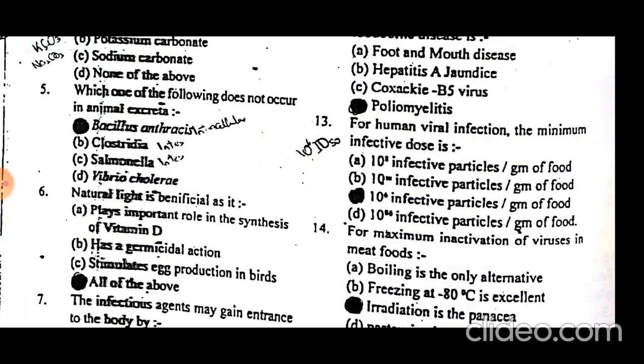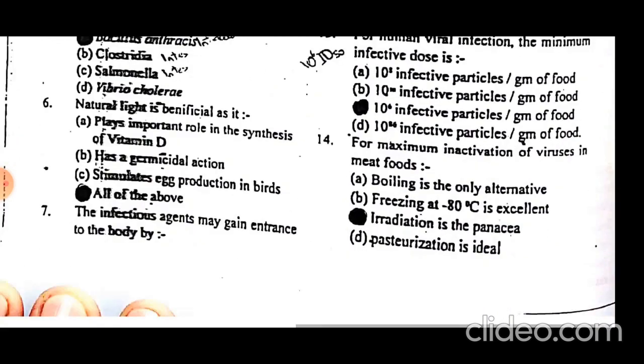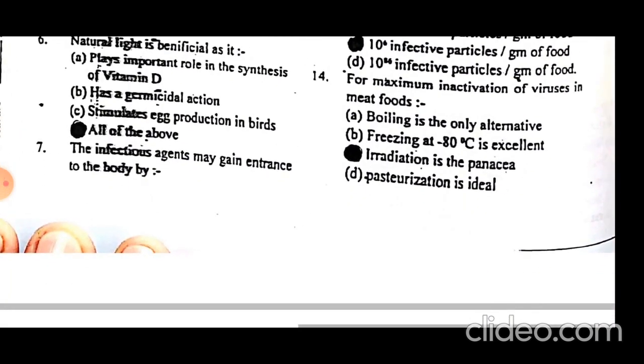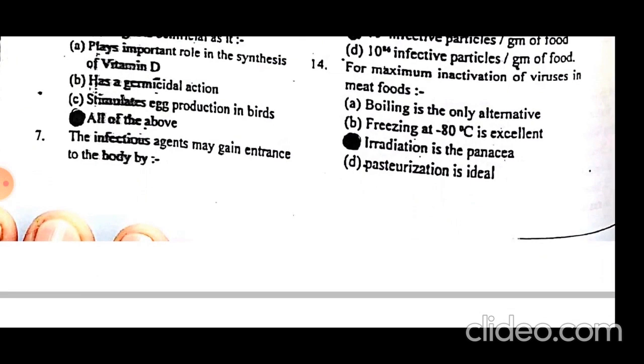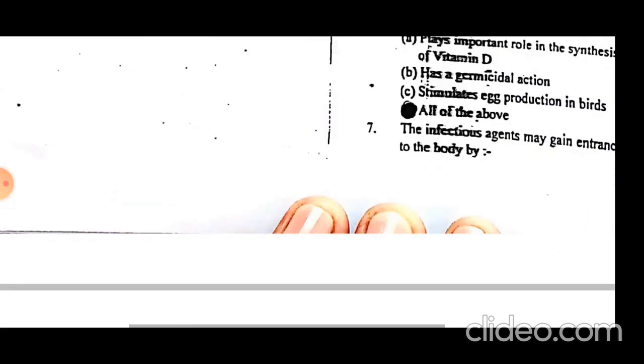For maximum inactivation of viruses in meat foods, irradiation is the panacea, meaning the cure or the ultimate solution, so the foods are irradiated.